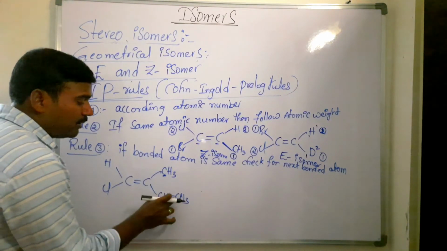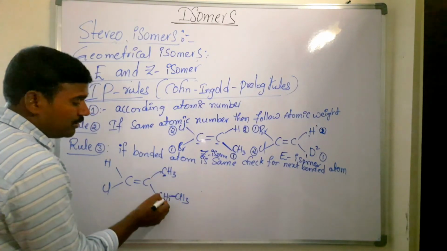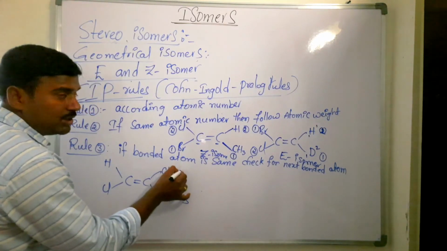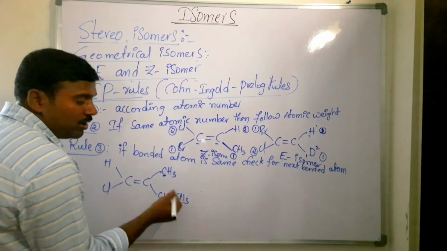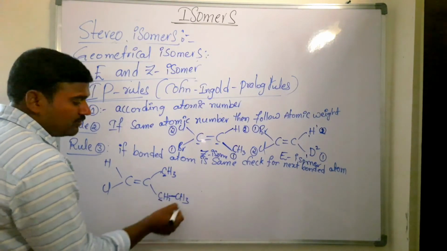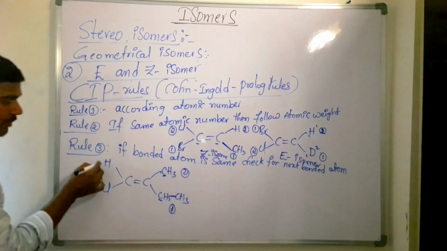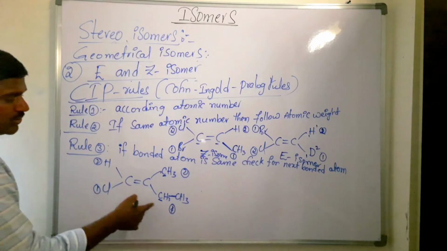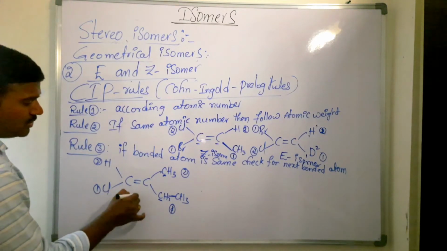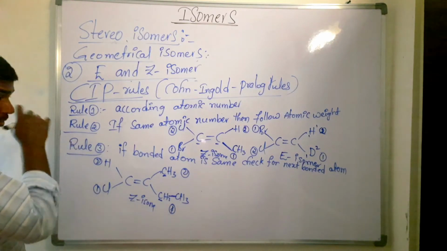For the other carbon, there is one more carbon, and two hydrogens. Here there is another hydrogen, but here another carbon is there. So which is having more atomic weight? This one, so it is given first priority, the other is given second priority. Among these two, this is given first priority, and it is given second priority. So same priority groups are on the same side, so Z isomer. Is that clear? Z isomer.